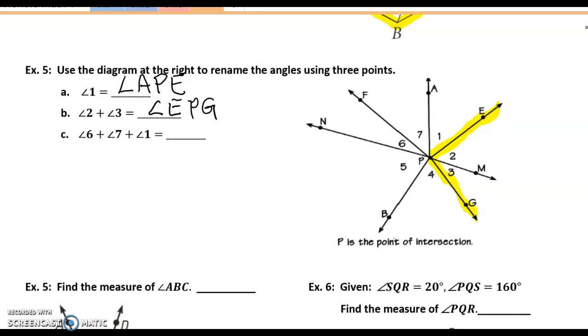All right, finally, angle 6 plus angle 7 plus angle 1. Adding those 3 angles together, we get angle NPE. Again, when you're naming these angles using 3 letters, it is important that the vertex point is in the middle of your 3 letters.